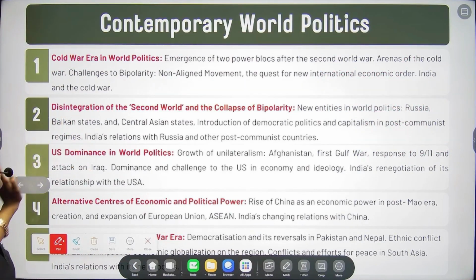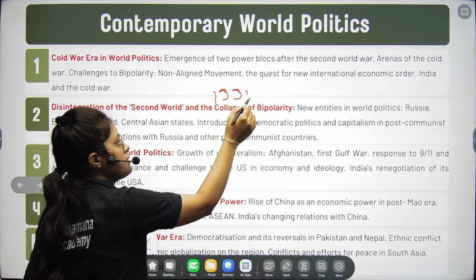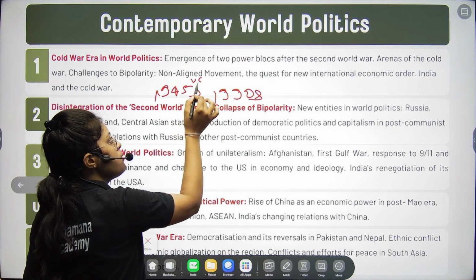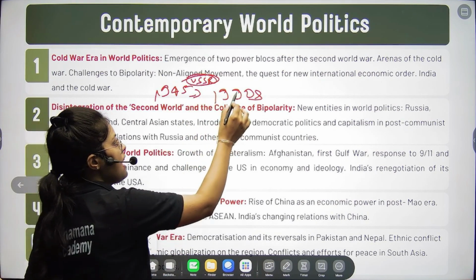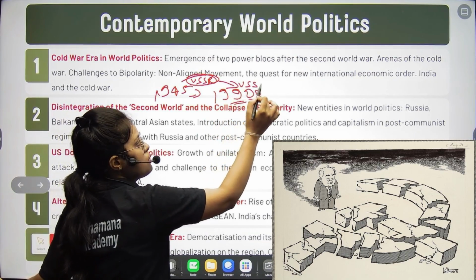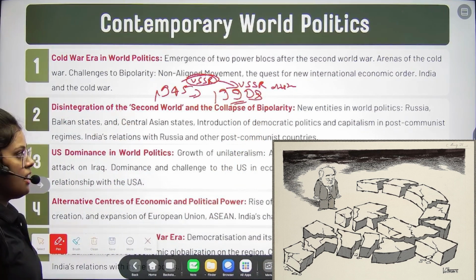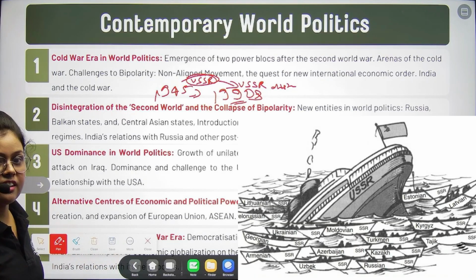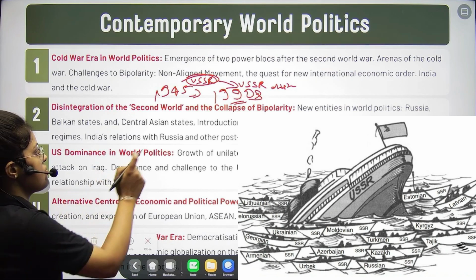Okay, and then the disintegration of the Second World. You know what happened in 1990s? From 1945, USSR emerged, right? But suddenly, what happened in 1990s? USSR disintegrated also, right? So when USSR disintegrated, it is a very obvious question what happened, that the USSR got disintegrated in 1990s. So those questions we will be dealing with in this chapter, right?